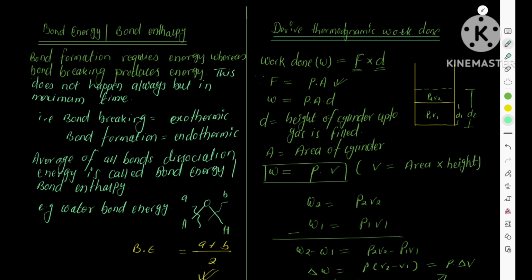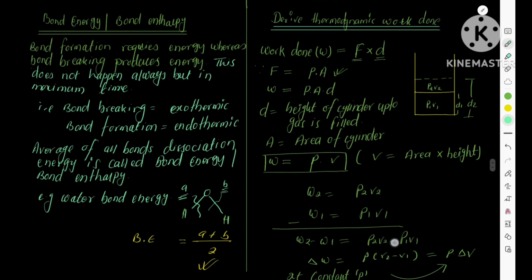Example: water bond energy. Water has two oxygen-hydrogen bonds. Breaking one OH bond requires A amount of energy, whereas breaking the other OH bond requires B amount of energy. Now the average means (A plus B) by 2. This is the bond dissociation energy. The average of bond dissociation energies is the bond energy.